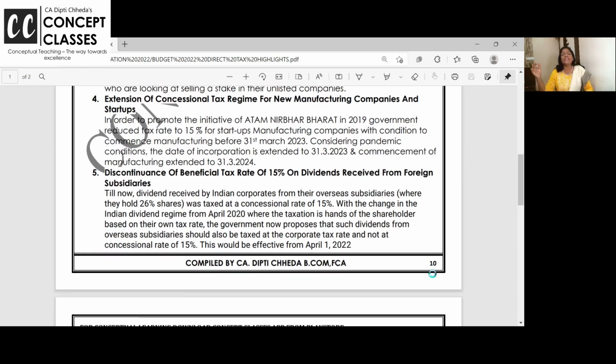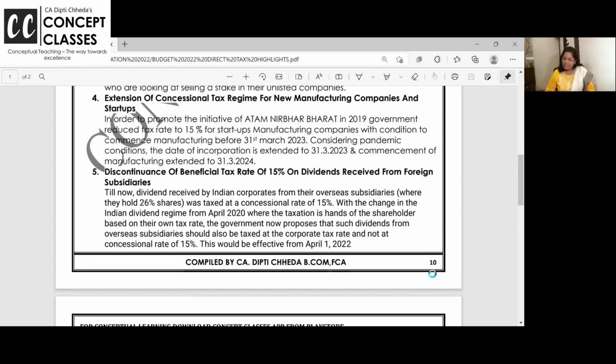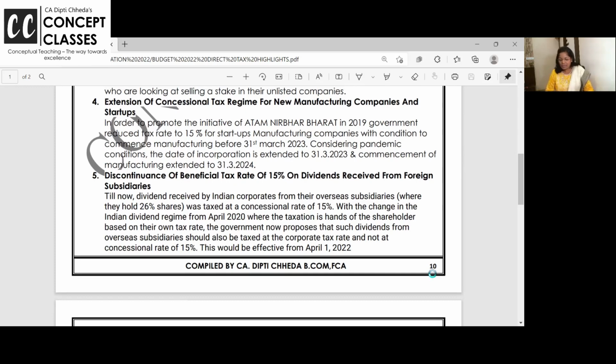Earlier the limit was 22, but Budget 22 is saying, considering that the pandemic has not gone completely, for manufacturing companies and startups, they can incorporate the company in 22 and 23, and before March 24, they should start commercial production. So the limit is extended by 1 year.